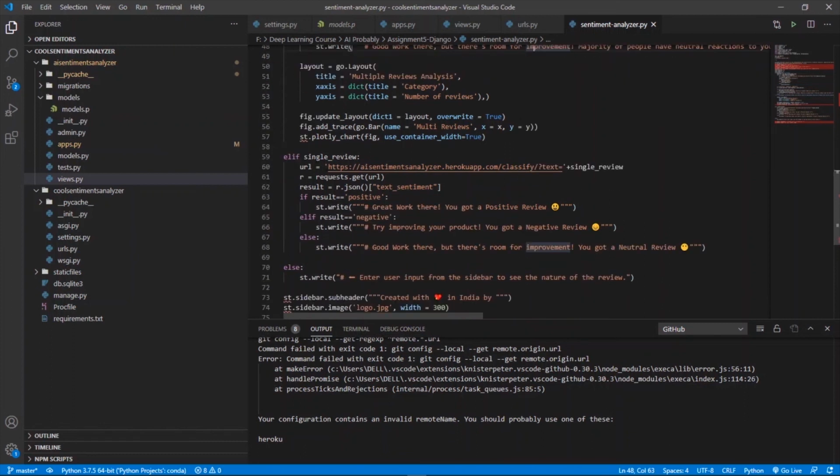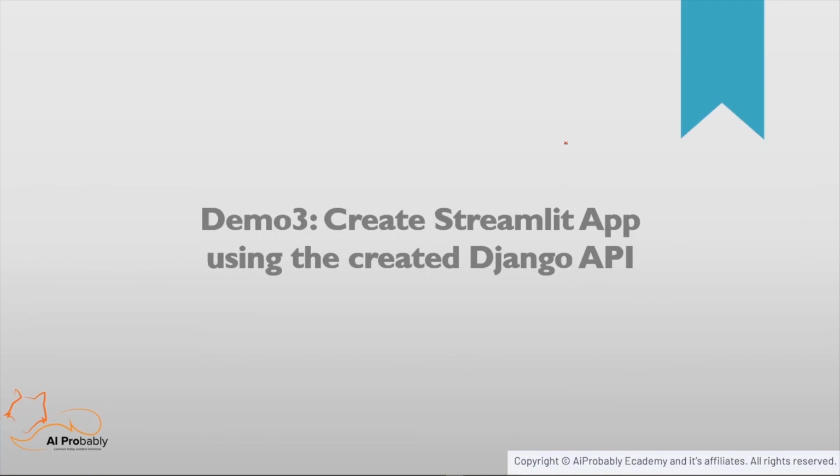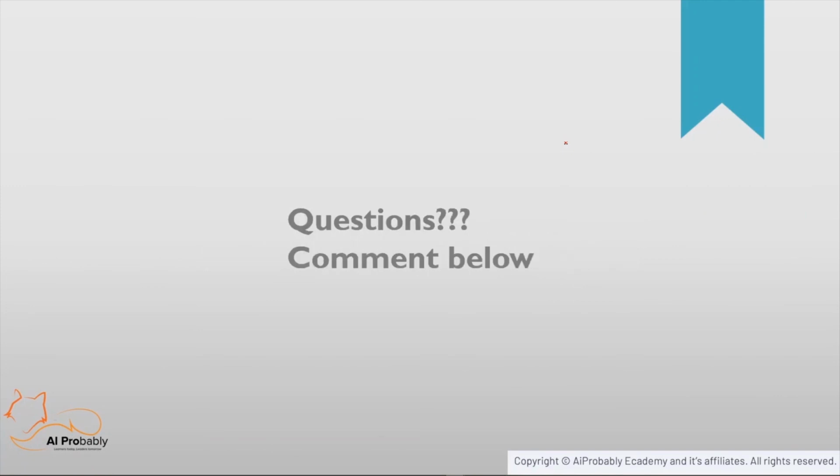So this is for the single review. For the single review, we store the text which the user enters in the text box in a variable named single review, and we add it to the URL that we just created. This is how we can link the Django API, the Sentiments Analyzer API which we just created, and use it in our Streamlit application, any other web application, or even mobile applications when you're developing them. So this is how you can host your apps on Heroku, and this is how you can deploy your machine learning models.